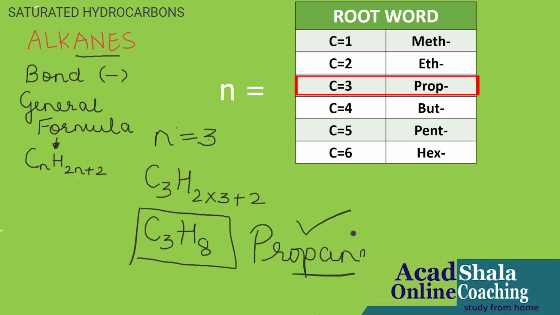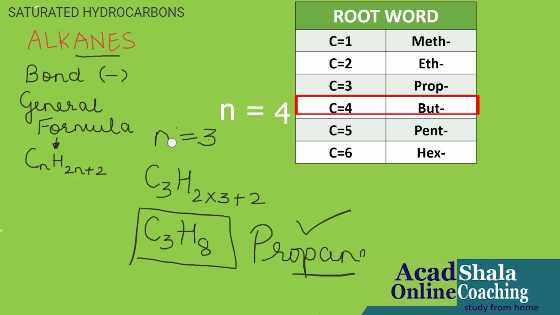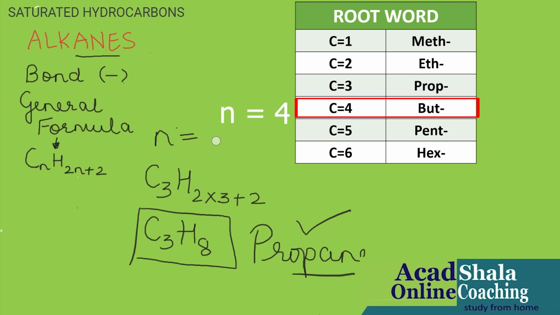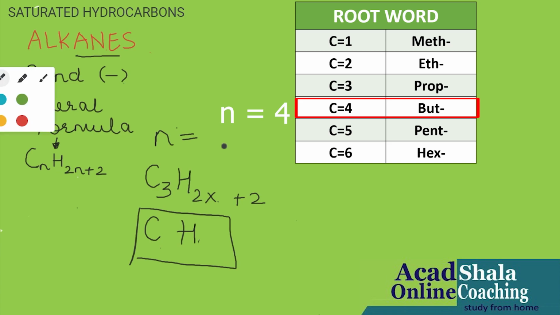Done. Finished. Now let us do the next one, when n is equal to 4. We will put the value of n equal to 4 in the general formula, and we will get C4 H 2 into 4 plus 2.